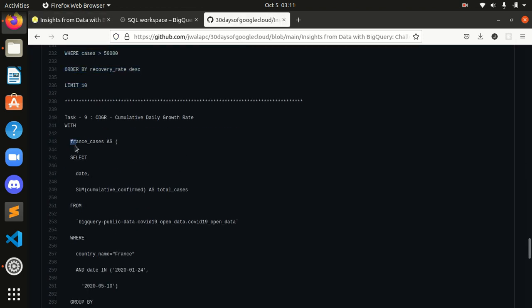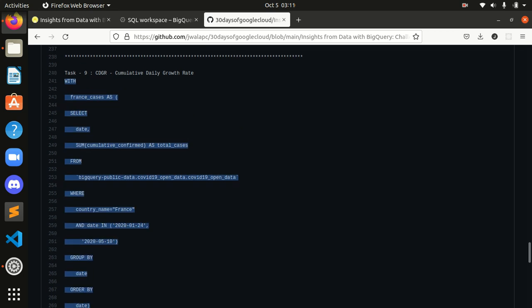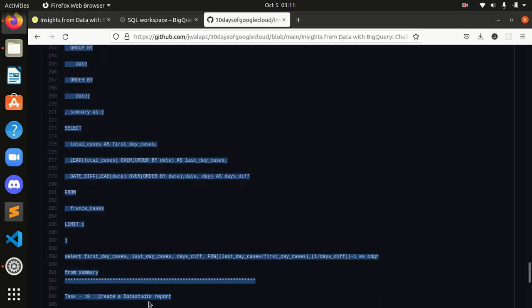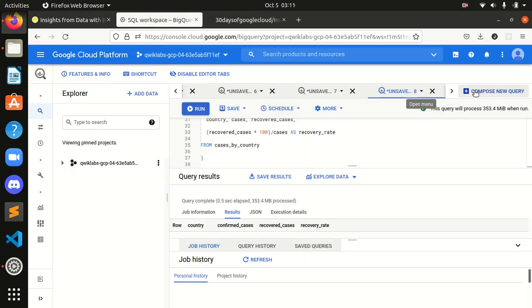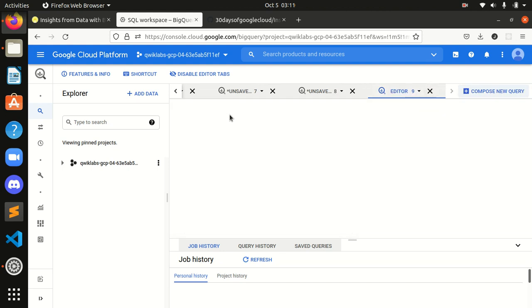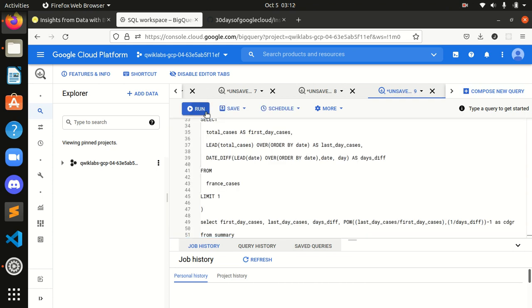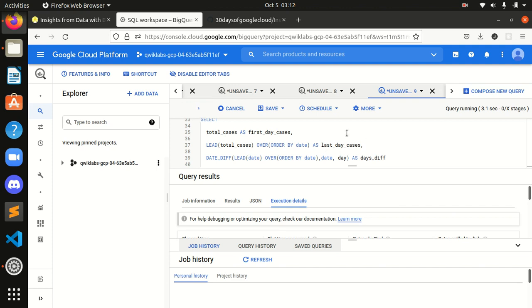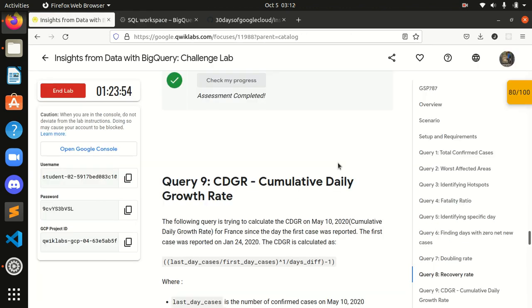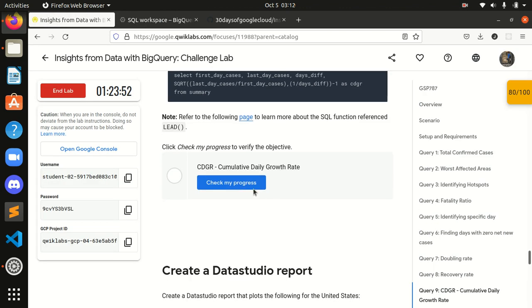Now the 9th one, the summary. I will copy this, and guys, I will compose a new query again for our 9th one. Okay, paste it over and I will run it. Okay, so you can check we have completed our 9th query also.